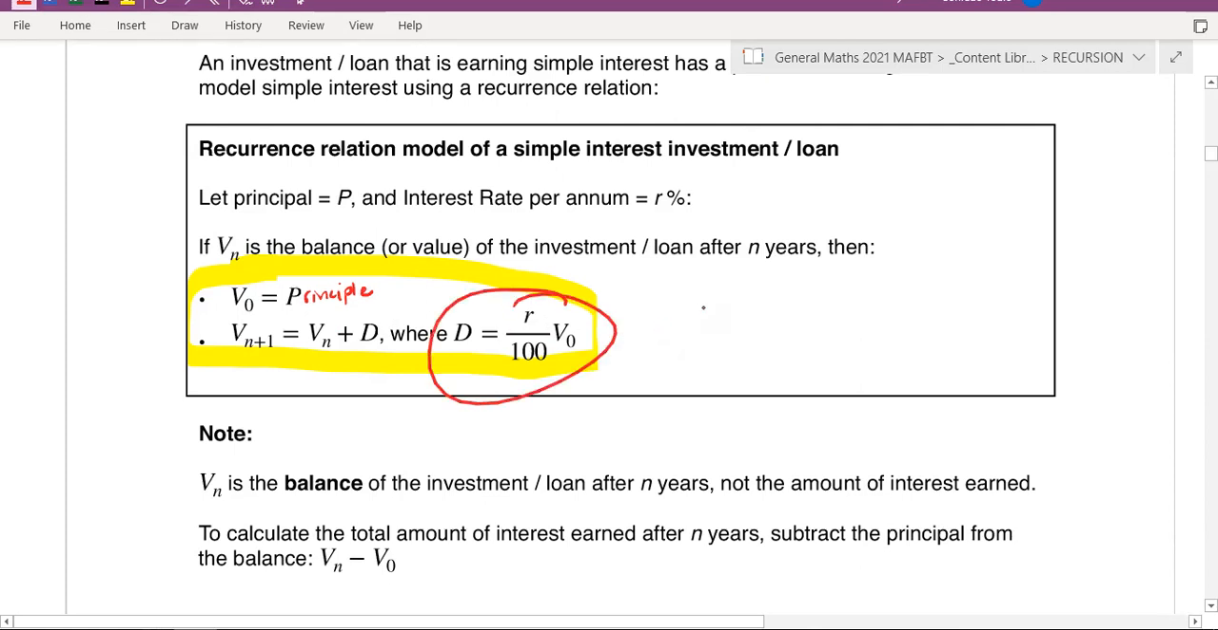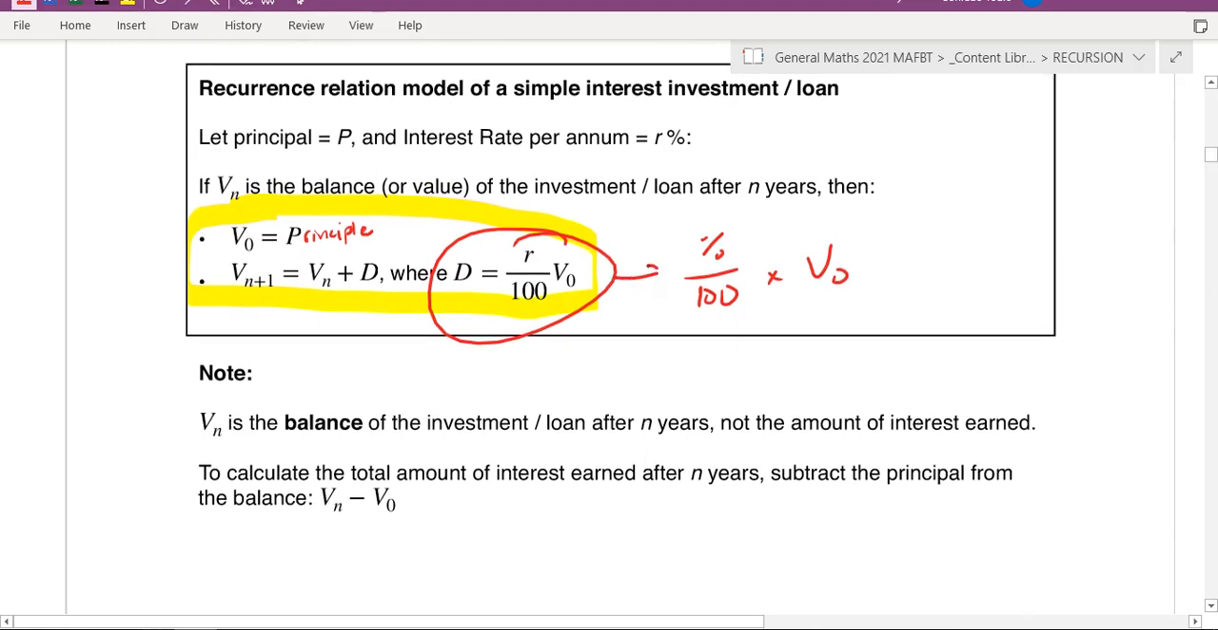If you're given a percentage like this, and it tells you this amount of interest rate is being charged on this loan or investment, you have to figure out what the difference is using this formula. I've shown you this before. It's basically this one where you get percentage over 100 times V0. Okay, that's what that is. You've written this in the second page of your notes, I think.